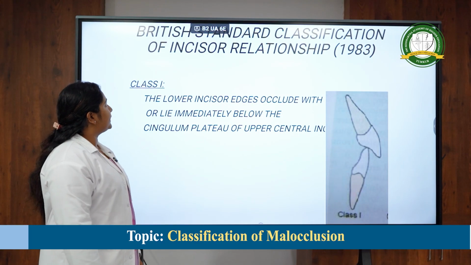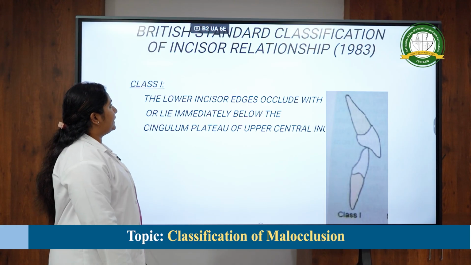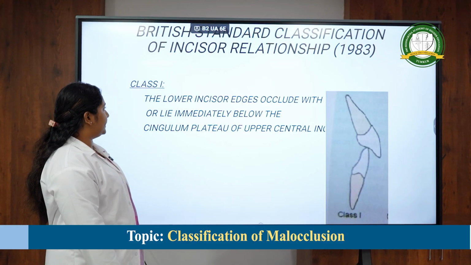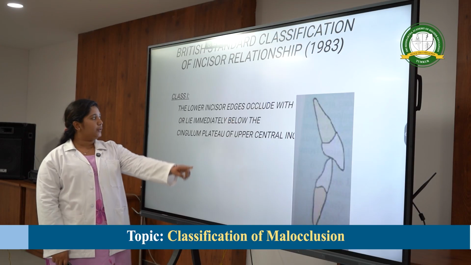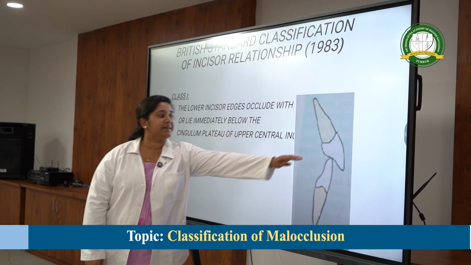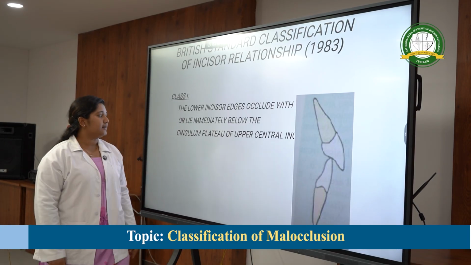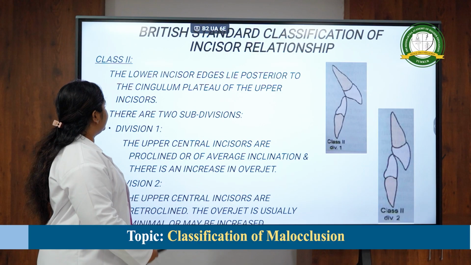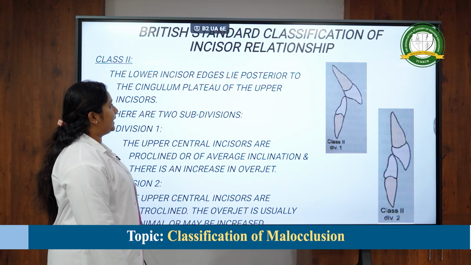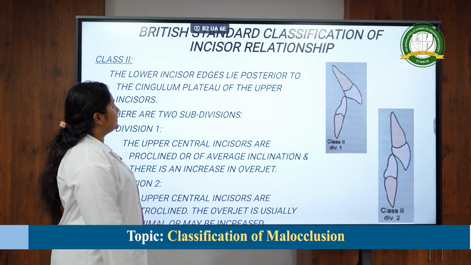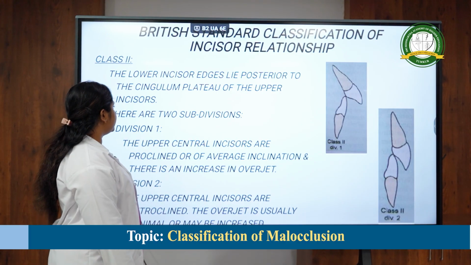British Standard of Classification of Incisor Relationship, in 1983. In a class 1, the lower incisors occlude with or lie just immediately below the cingulum of the upper incisors. In a class 2, the lower incisor edge lies posterior to the cingulum plateau of the upper incisors.